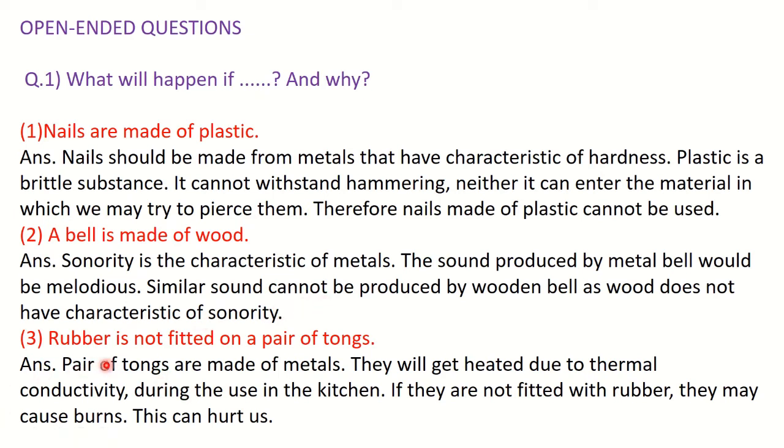Third one, rubber is not fitted on the pair of tongs. You know the pair of tongs we use in the kitchen, and they are made up of metals. So they have the property of thermal conductivity, and when we use them in the kitchen, they will become hot. And if they are not fitted with rubber, then it can cause burns and it can hurt us.